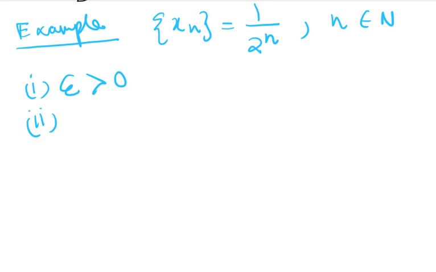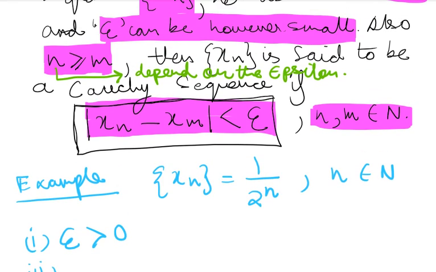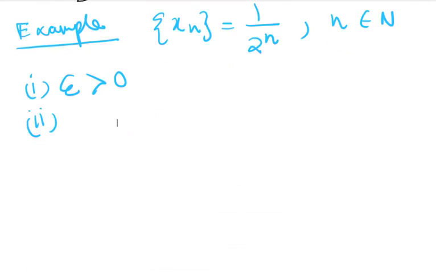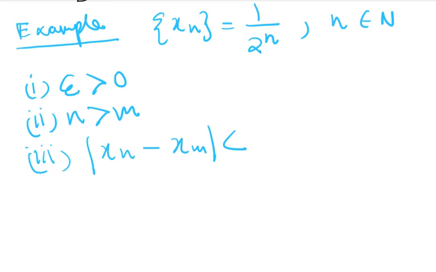Second, we must have an n greater than m. Yeah, that was the definition. Then the third one, we must have mod of xn minus xm less than epsilon.